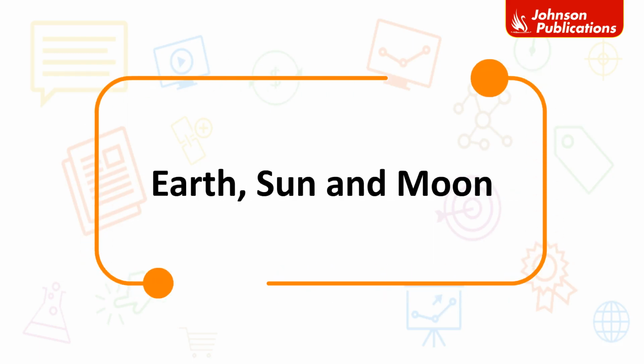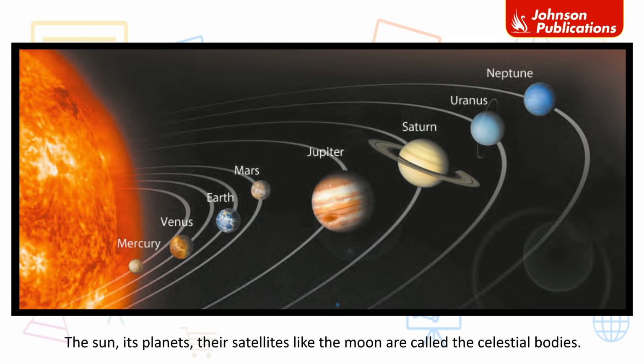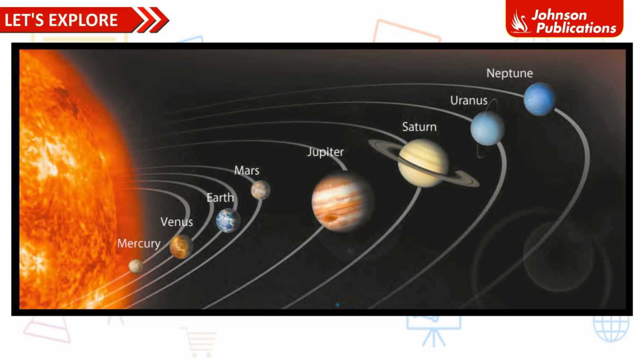Earth, Sun and Moon. The Sun, its planets, and their satellites like the Moon are called the celestial bodies. These form the solar system. In this chapter, let us learn more about the beauty beyond the sky. Let us explore the solar system.